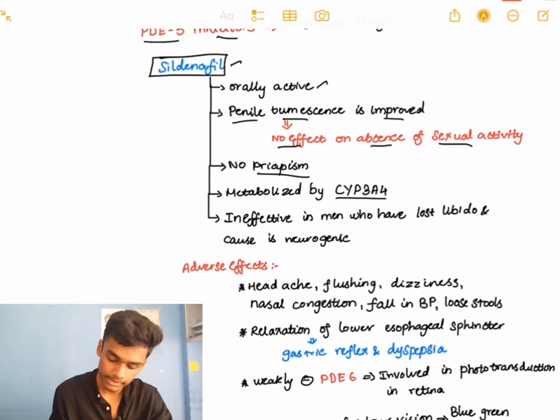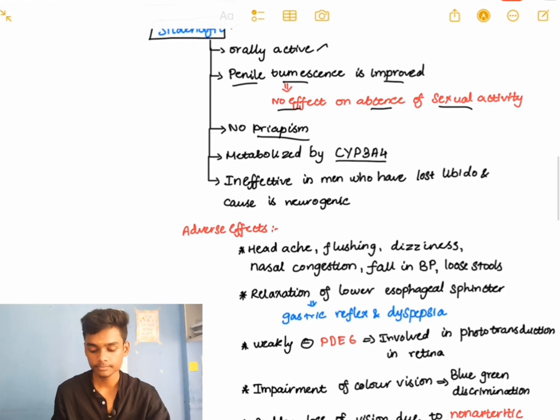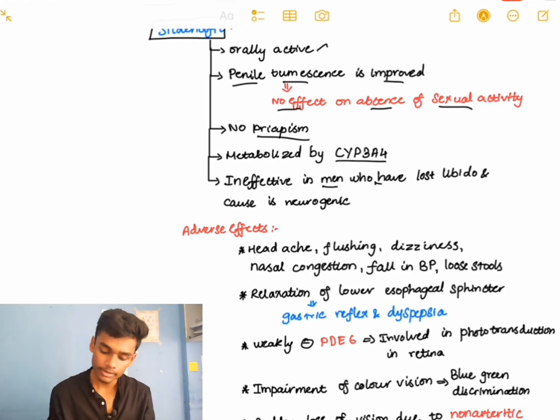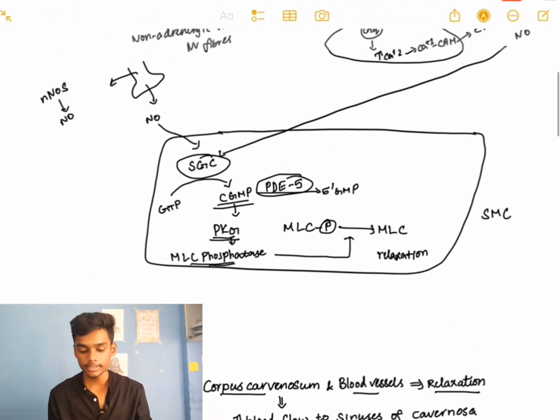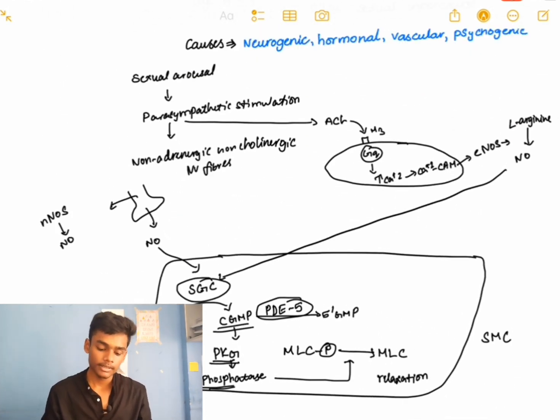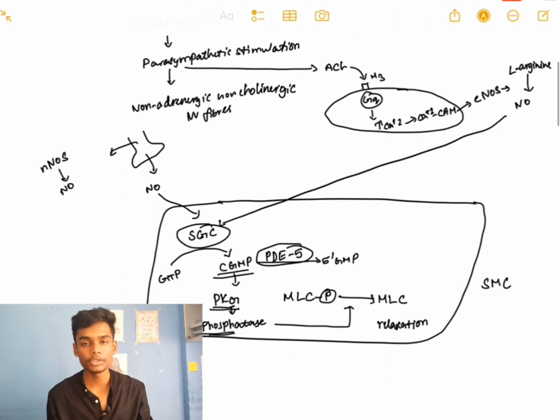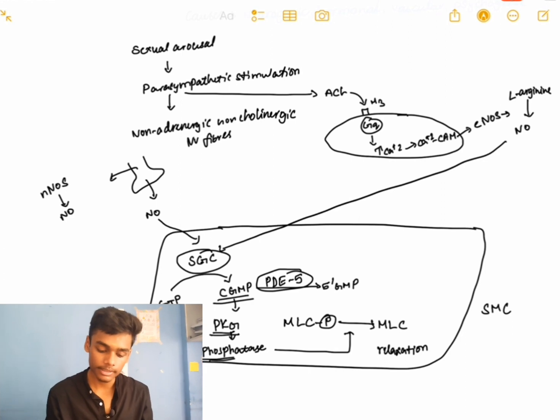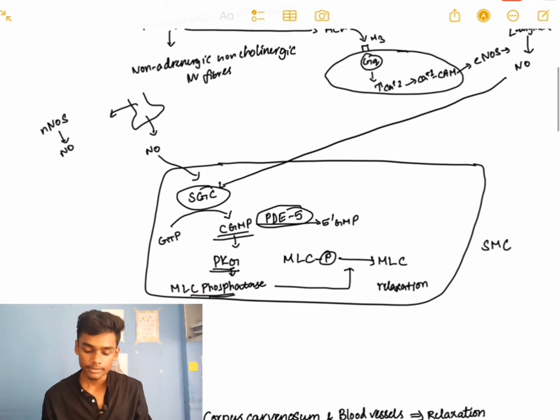Sildenafil is metabolized by CYP3A4. It is ineffective in men who have lost libido and in those with a neurogenic cause. See here, if there is a neurogenic cause, then nitric oxide will not be produced from the neurons, and acetylcholine will also not be produced. When there is no nitric oxide production, there will be no smooth muscle cell relaxation.